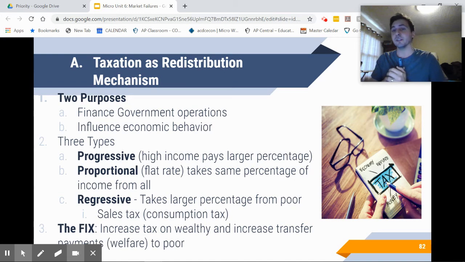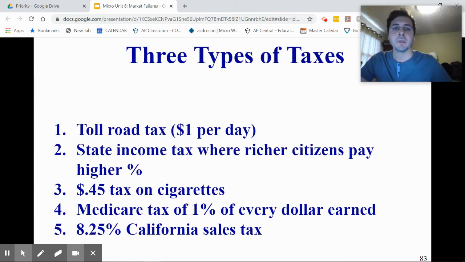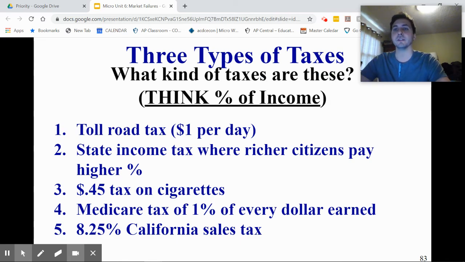Okay, the fix, in order to redistribute and to shrink the Lorenz curve and shrink the banana, is to increase tax on the wealthy and increase transfer payments like welfare to the poor. So that's how we fix that market failure. All right, take a look at these. What types of tax do you think each of these is?